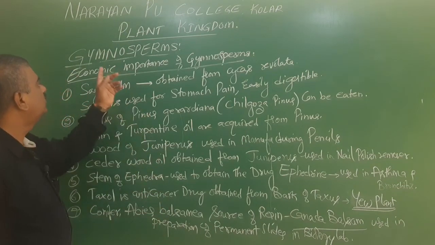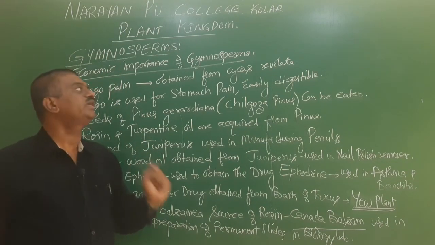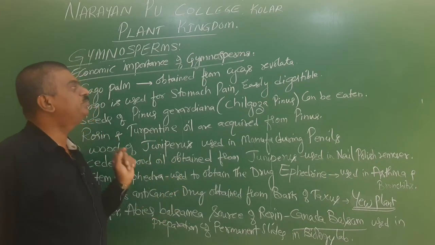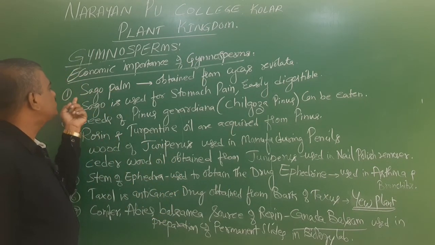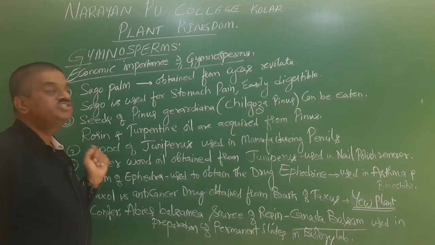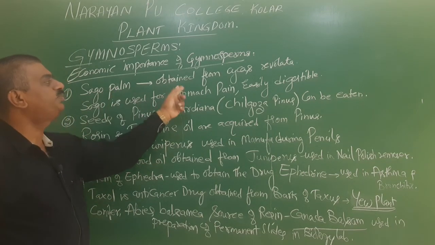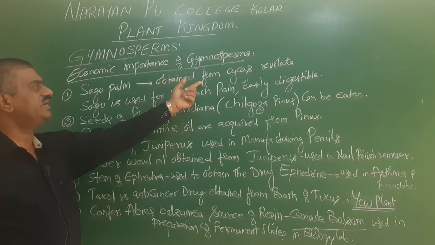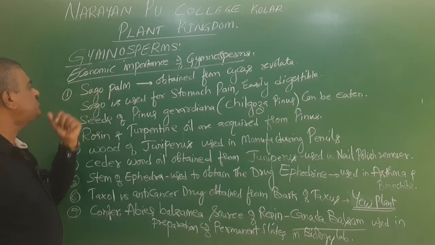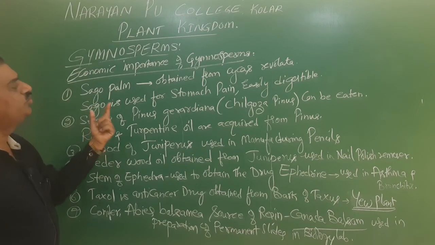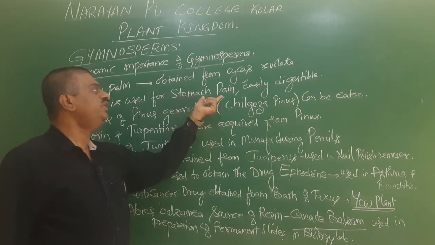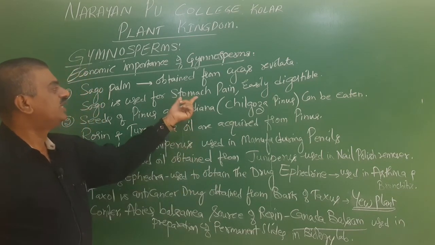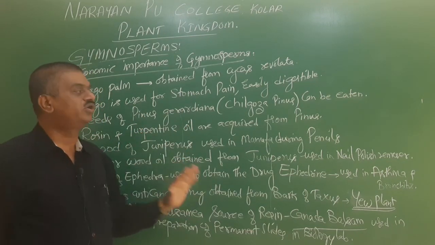Next, the economic importance of gymnosperms. The first one is sago, obtained from Cycas revoluta. Sago is used for stomach pain, it is easily digestible and avoids stomach disorders.